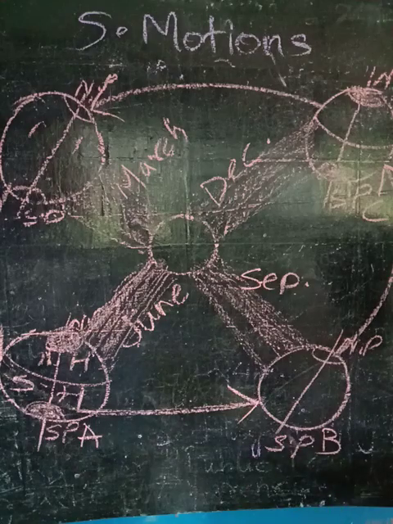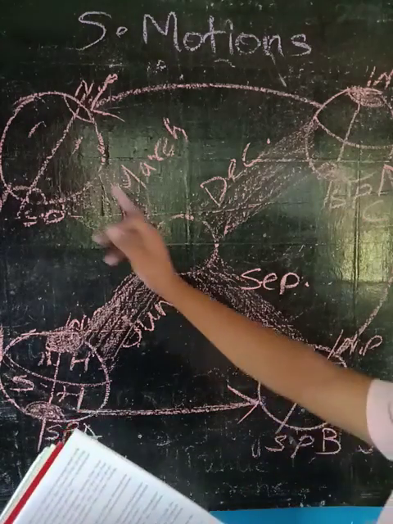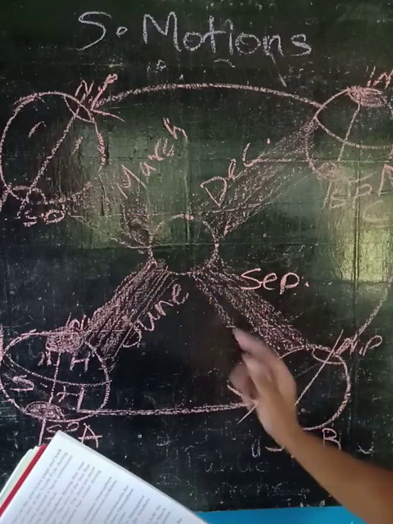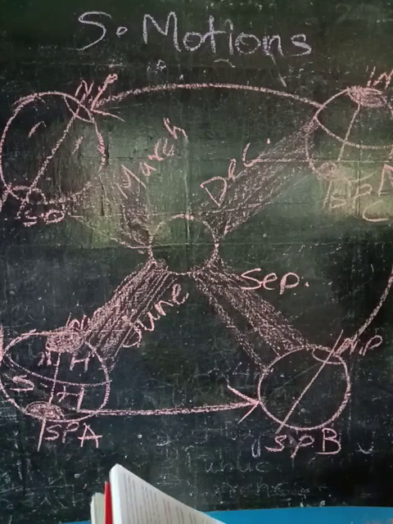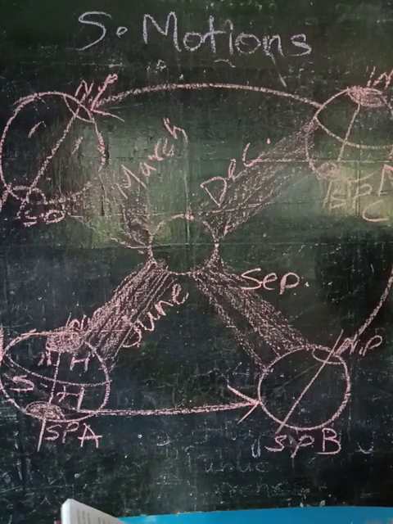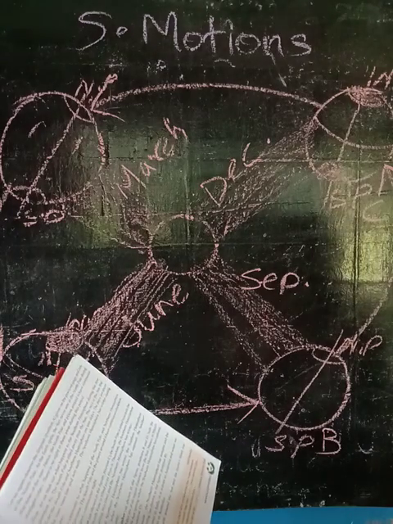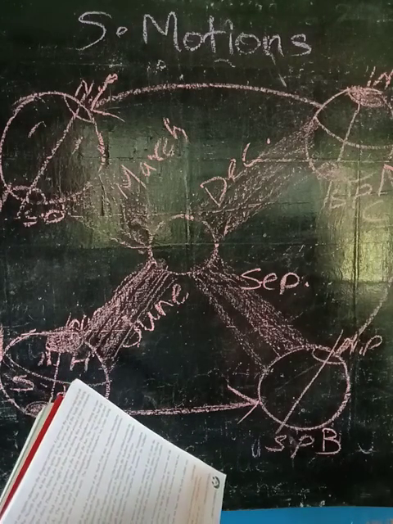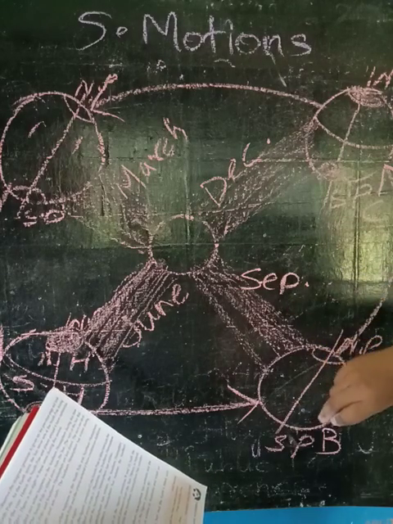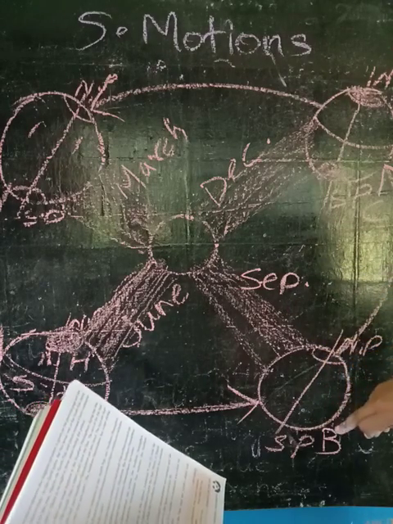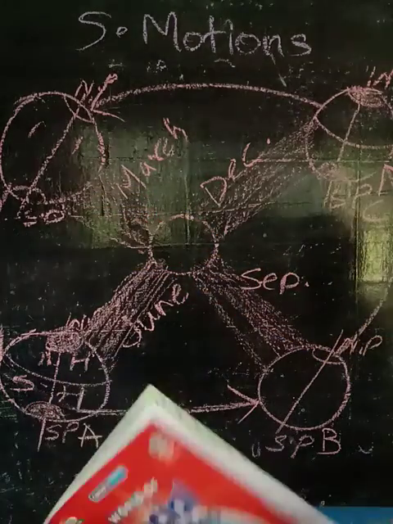Next, come to our point B and D. This way we will be explaining, diagonally. So in March and September, both the North Pole and the South Pole are at an equal distance from the Sun. March and September, both the North Pole and the South Pole.